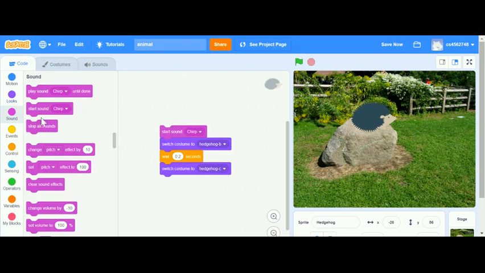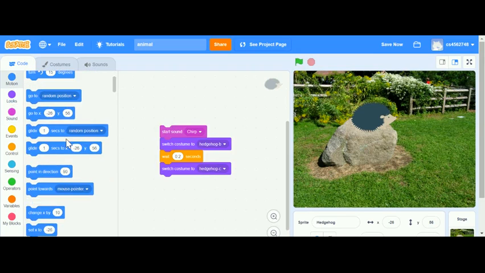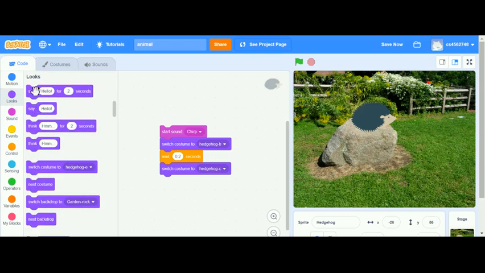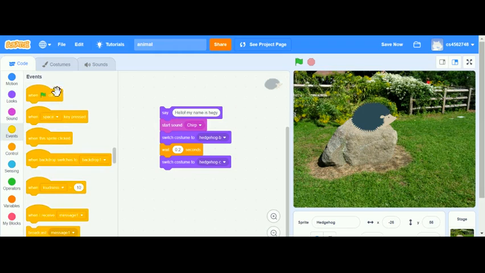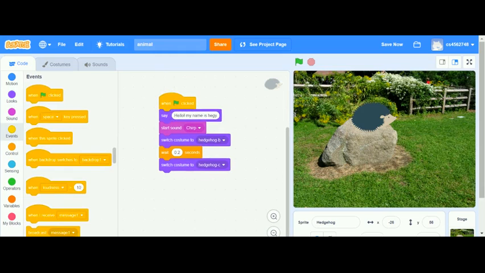Then you would also go back to Looks, and you could say something. Hello, my name is Peachy. We can change it to any name. So we can do that. Go back to Events and put this over here.